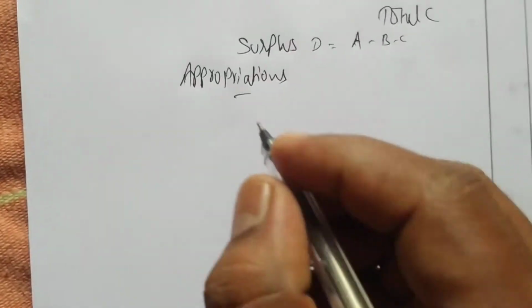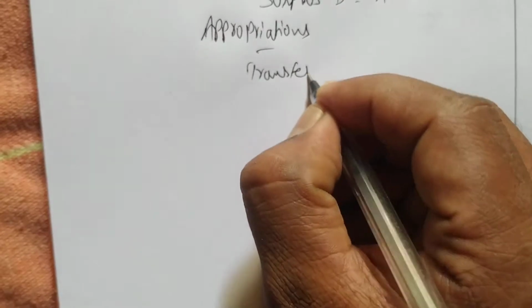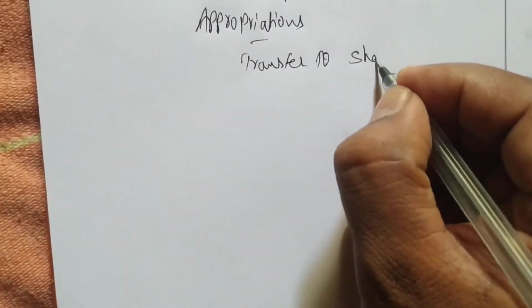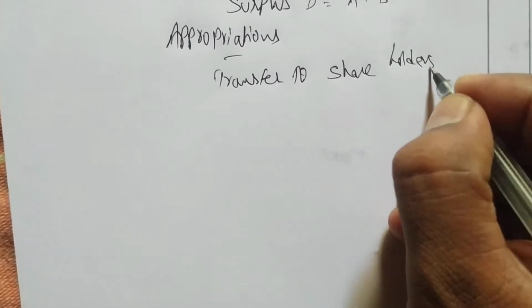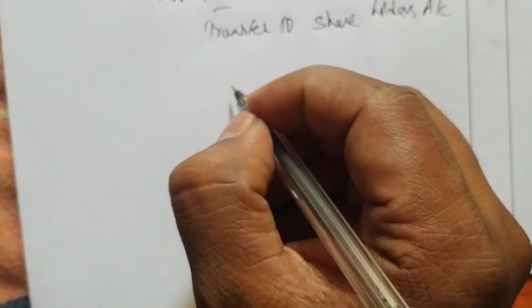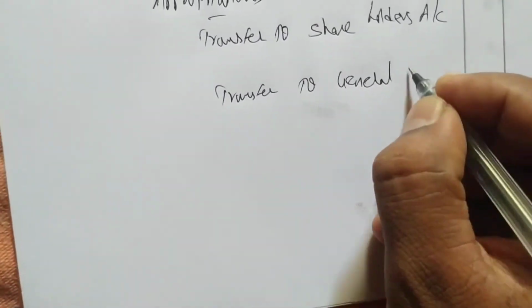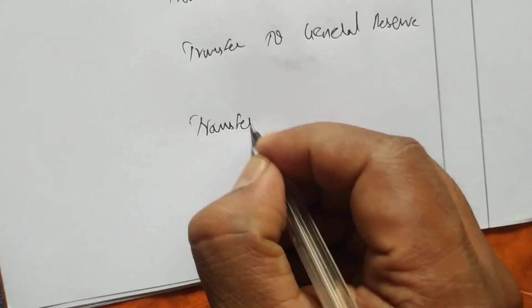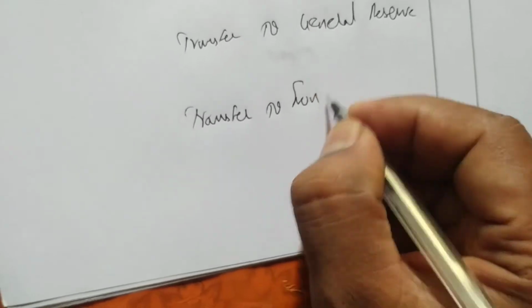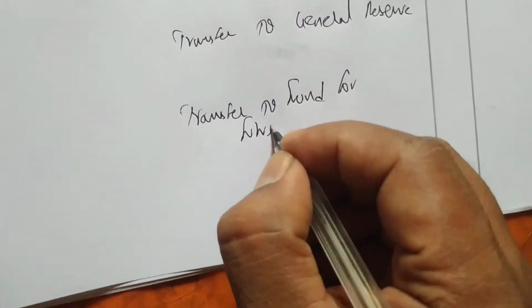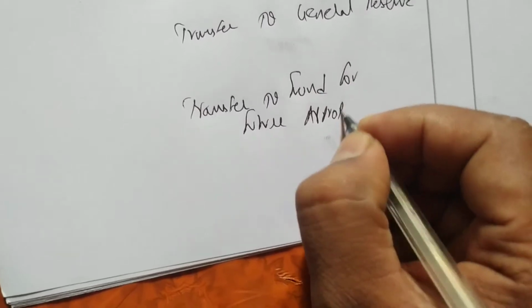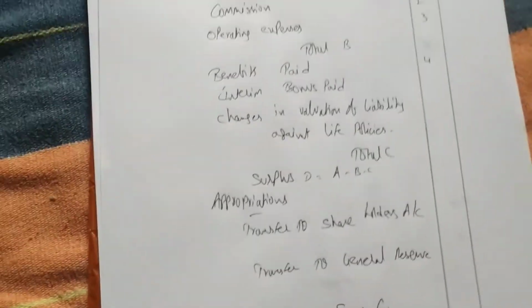Then we write transfer to shareholders account. Next, transfer to general reserve. Then the balance will be transferred to fund for future appropriations. Okay, easy. So this is the format which I have prepared.